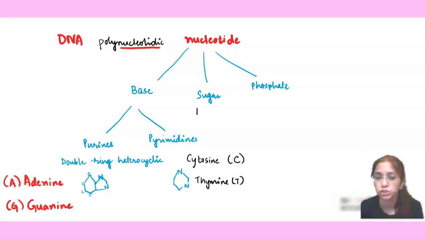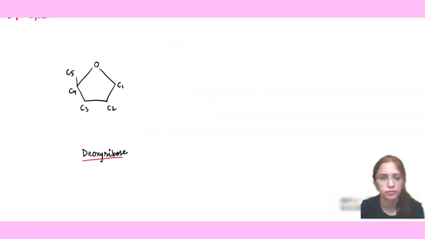The sugar in the case of DNA is deoxyribose, and that is why the name is deoxyribonucleic acid. And the phosphate molecule will be represented by PO4. So if I combine one base with the sugar and the phosphate molecule, I am going to get one nucleotide. Now let's see some important concepts related to the structure of DNA.